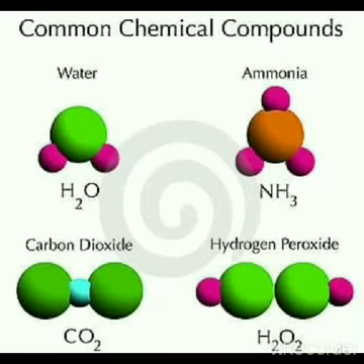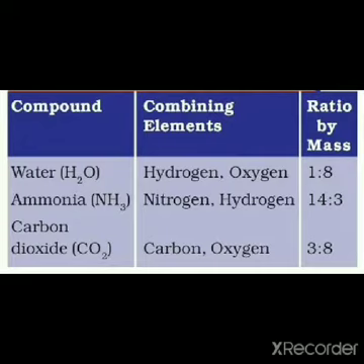Let us try to recall what you have studied about compounds in lower classes. Few compounds are given here like water H2O, ammonia NH3, carbon dioxide CO2 and hydrogen peroxide H2O2. You know that a compound is a pure substance composed of two or more elements chemically combined together in a fixed ratio. Consider the compound water. The elements present are hydrogen and oxygen. So these two elements, hydrogen and oxygen, combine in the ratio 1:8 by mass to form the compound water.